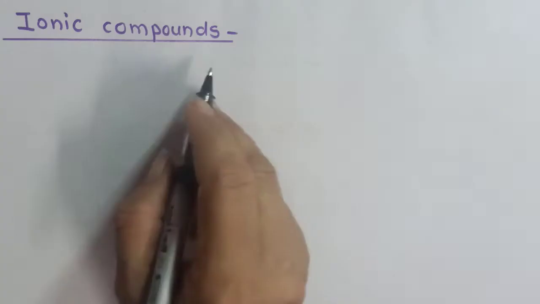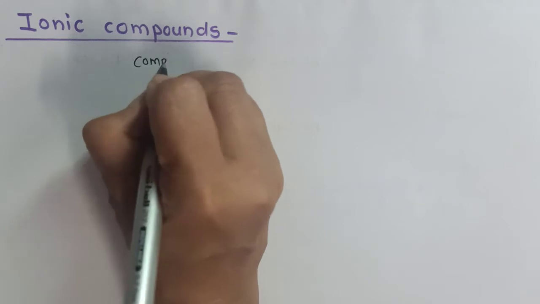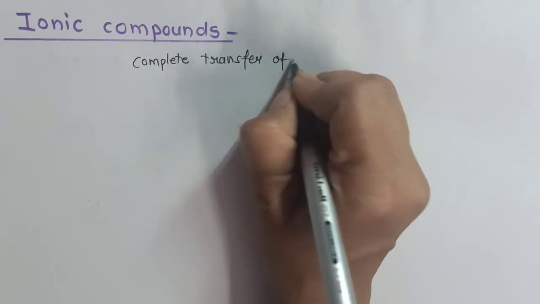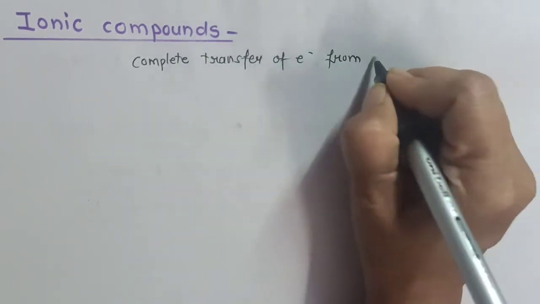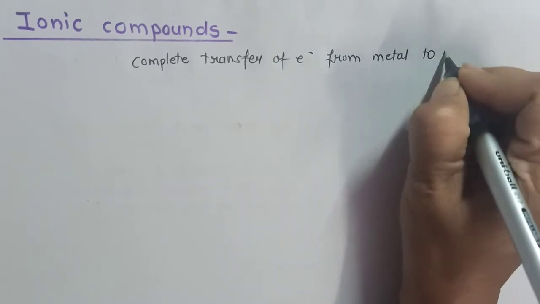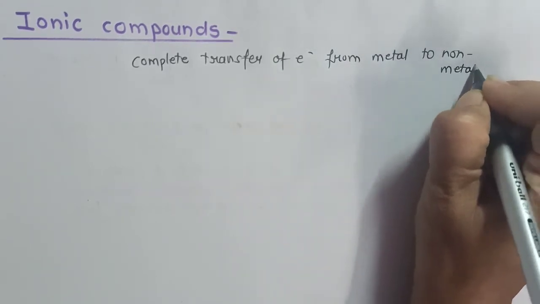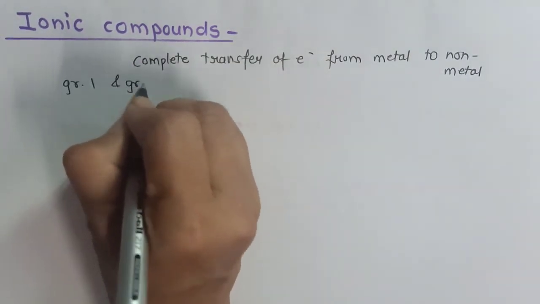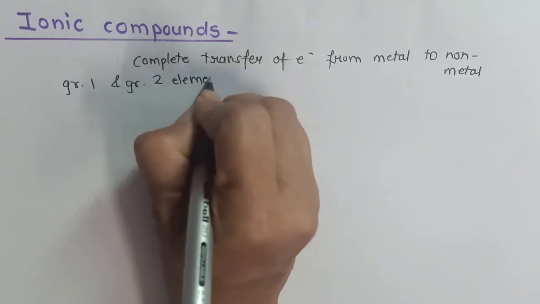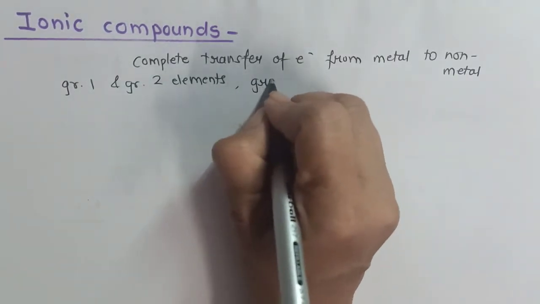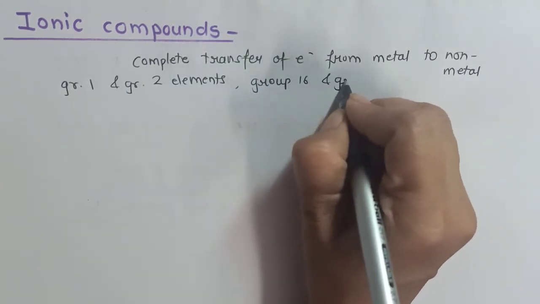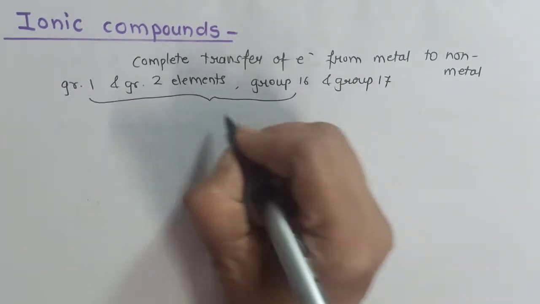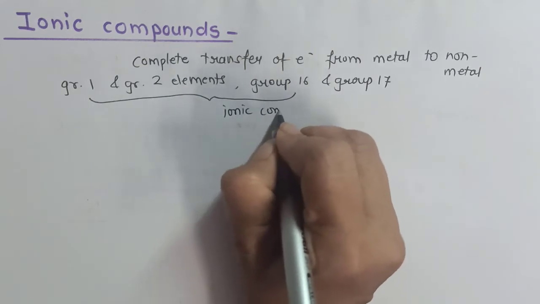So just now we have seen how ionic compounds are formed by complete transfer of electron from metal to non-metal. Now on a general note we have to remember that group 1 and group 2 elements, as well as group 16 and group 17 elements, form ionic compounds.